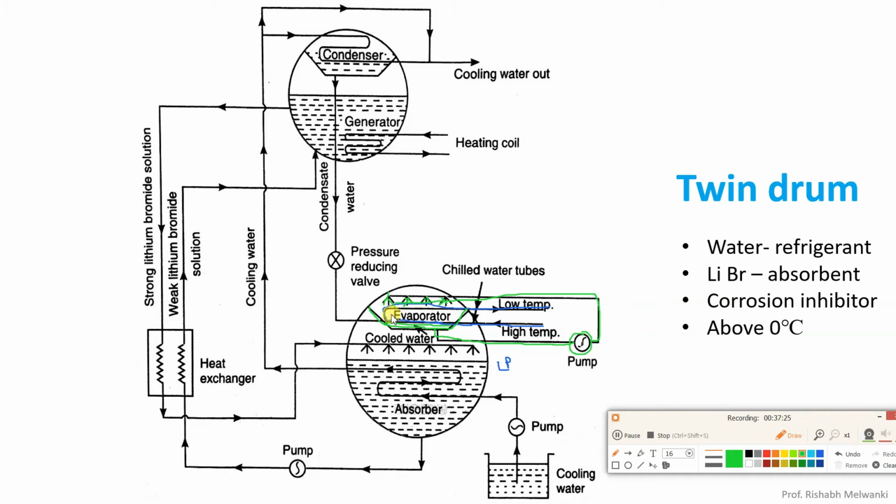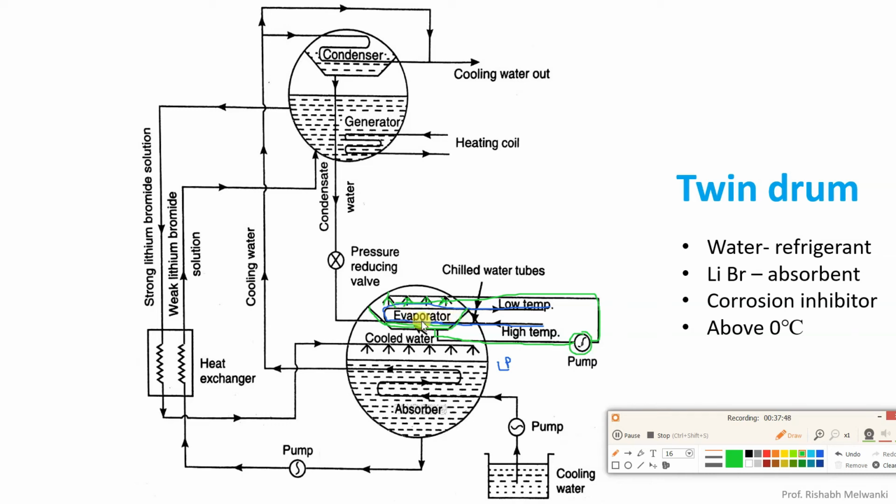Now inside the evaporator tube we also have water, but that water is different. What is that water? That is the application. Okay, that water we need to cool. But inside this green tray we have chilled water, chilled refrigerant. Why? Because that is the evaporator, and that chilled water, with the help of a pump, is sprayed on the evaporator tube. Now what will happen?